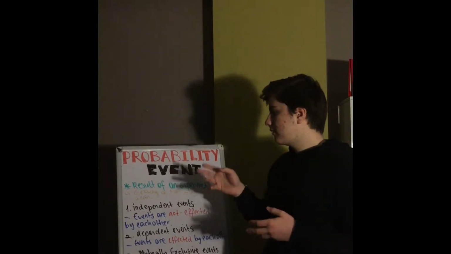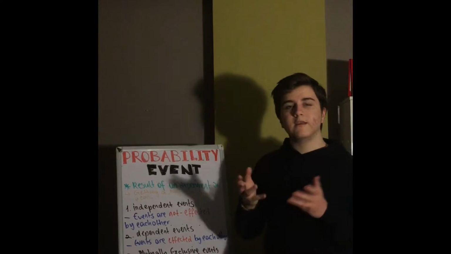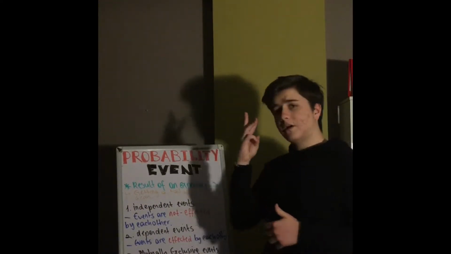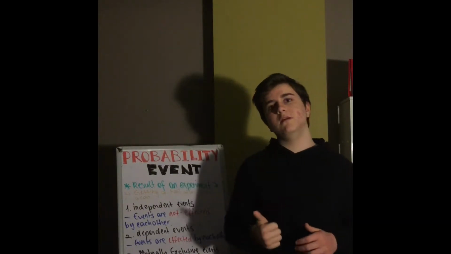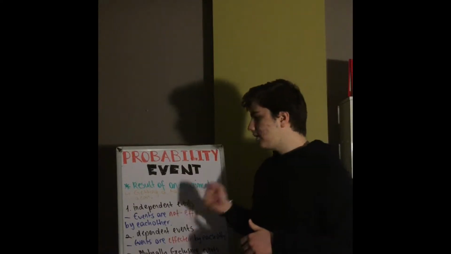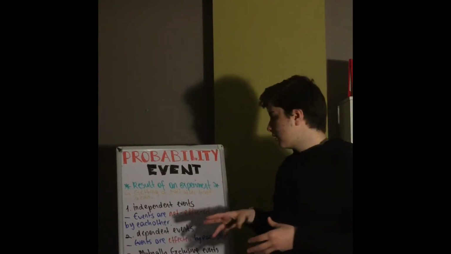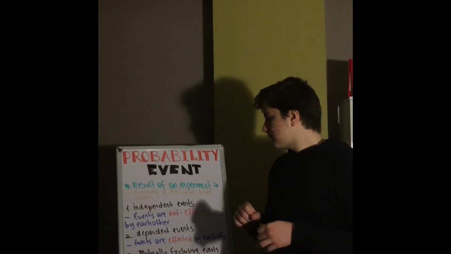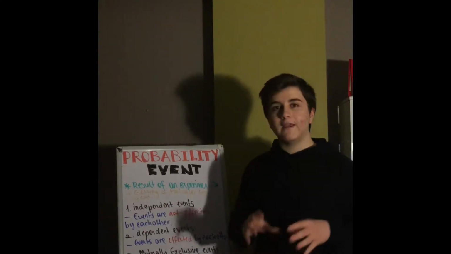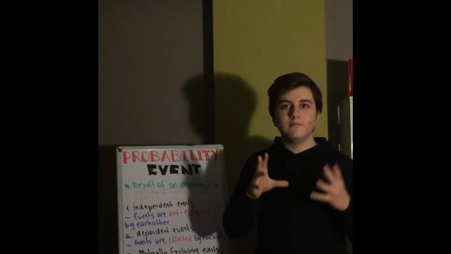Let's look at events. Events are the result of an experiment. For example, getting a tail after tossing a coin is an event, or rolling a 6 is an event. There are 3 types of events: independent events, dependent events, and mutually exclusive events. In independent events, events do not affect each other. In dependent events, events do affect each other. And mutually exclusive events cannot occur at the same time.